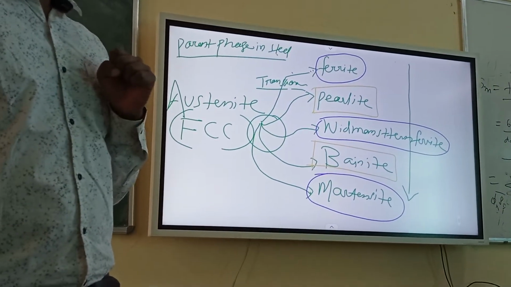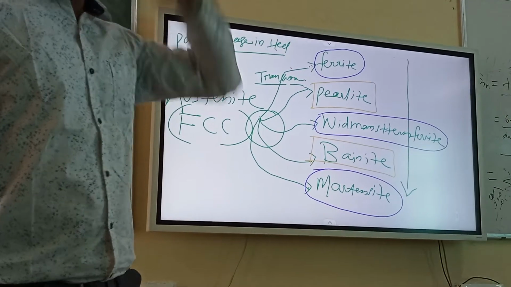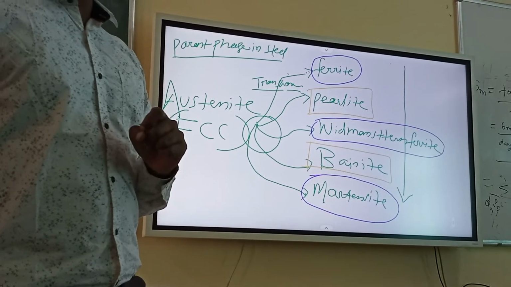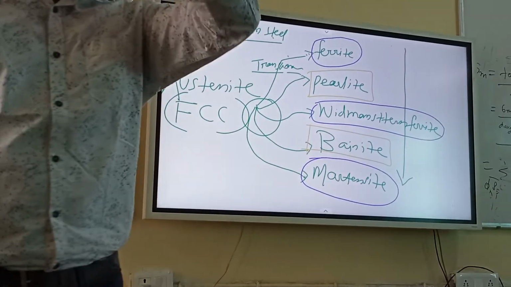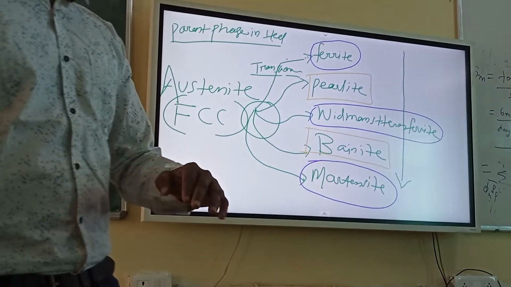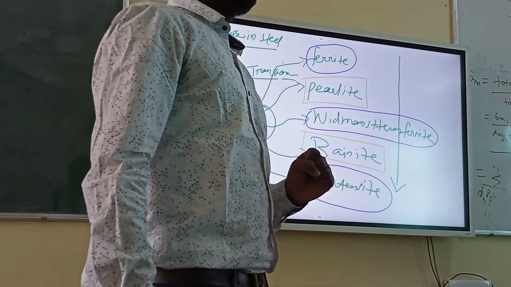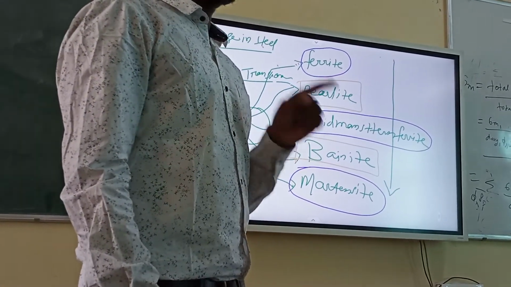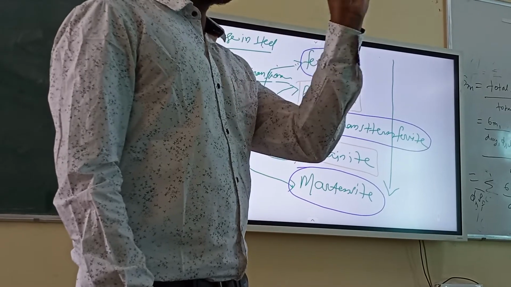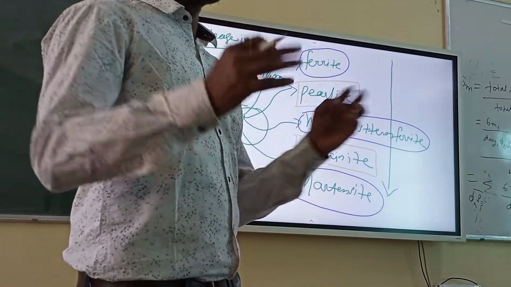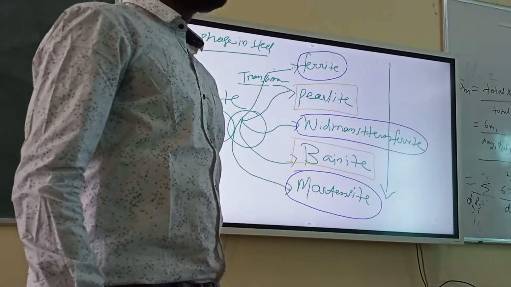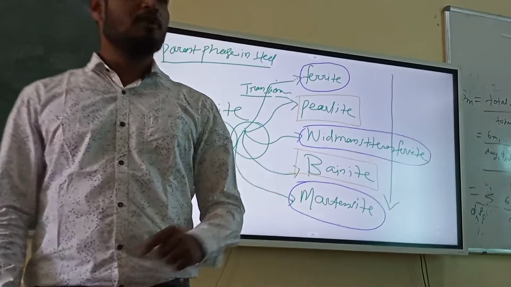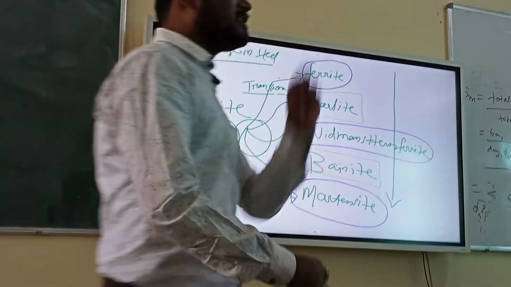One is the position. In the TTT diagram, one forms at the higher position, one forms at the lower or middle position. If something is forming at the bottom part of the TTT diagram, the driving force will be less or high? More, very good, more driving force. If the driving force is more, the nucleation rate will be high, and the nuclei will be small. At the end you will have a lot of nuclei, but small nuclei, so a finer microstructure. So bainite is a finer microstructure. That's why bainite provides high toughness and strength because of its finer microstructure.